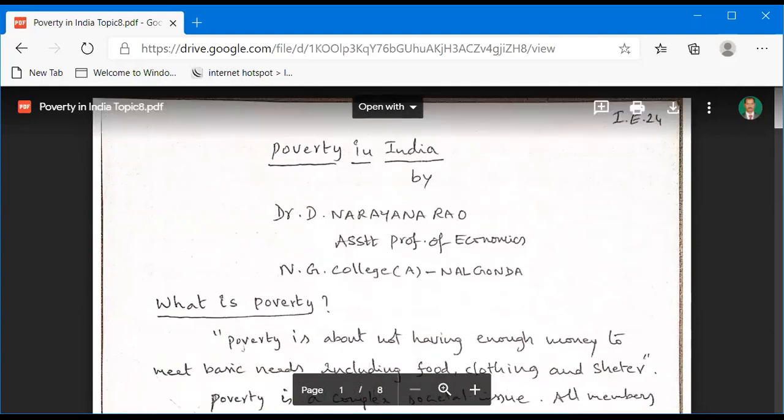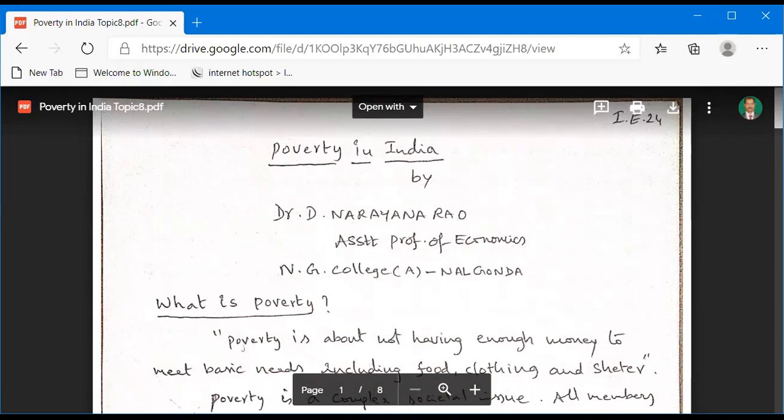So this is the most important concept from our Indian point of view.